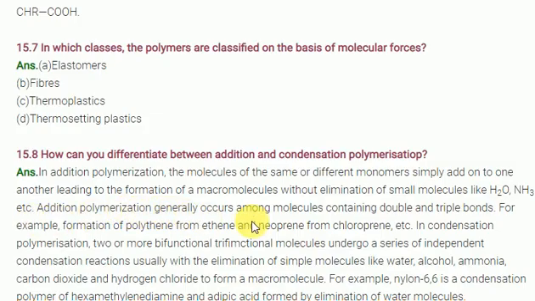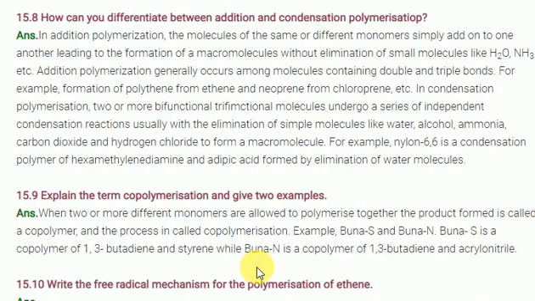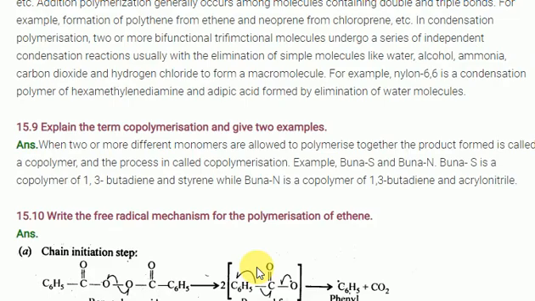Addition polymer generally occurs among small molecules containing a double bond or triple bond. In condensation polymers, generally amides are there. For example, nylon 6,6 containing amide is a condensation polymer only. Hexamethylene diamine and adipic acid are formed by the elimination of a water molecule. Clear? In the condensation polymer, the empirical formula of the polymer and monomer will be different because a small amount of water molecule is lost. That's the reason why.